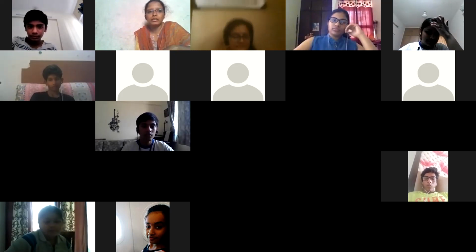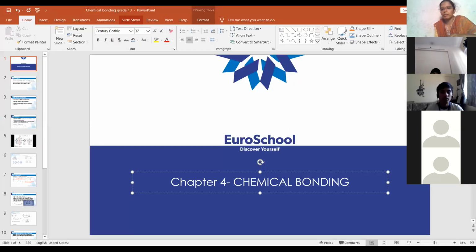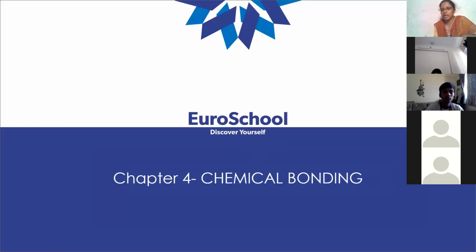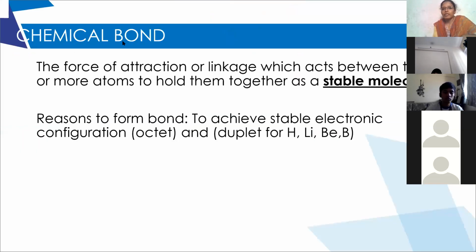So in this chapter, you learn how atoms combine. The first one is what a chemical bond is, and how many types of chemical bonds there are. So first, we all know that the reason for a chemical bond is to achieve a stable electronic configuration. The atom tends to be stable. It tries to attain that stability either by losing electrons, gaining electrons, or sharing electrons.